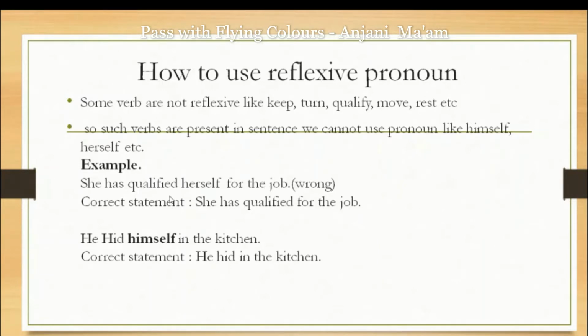This is wrong because after qualify we cannot use a reflexive pronoun. Correct usage: she has qualified for the job. He hid himself in the kitchen. After hid also a reflexive pronoun can't be used. So he hid in the kitchen is the correct usage.